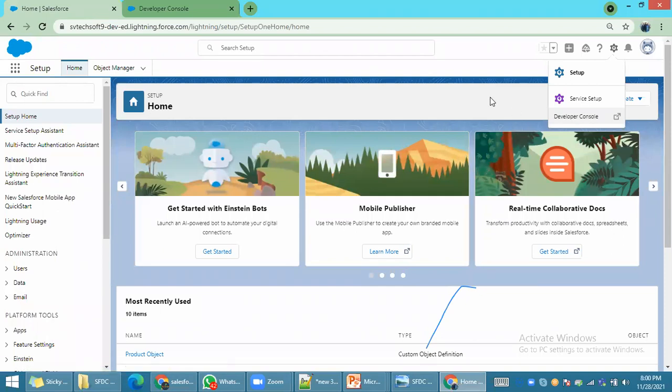There are multiple ways to create an Apex class. I'm giving one of the simplest ways to create a particular class. Right here, I want to create a particular class. For now, you can go to the developer console.